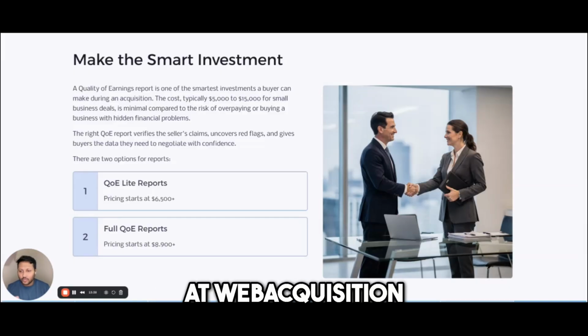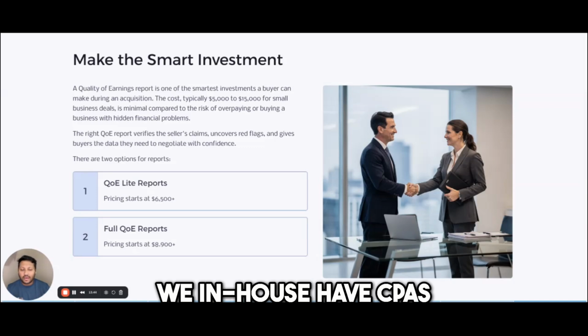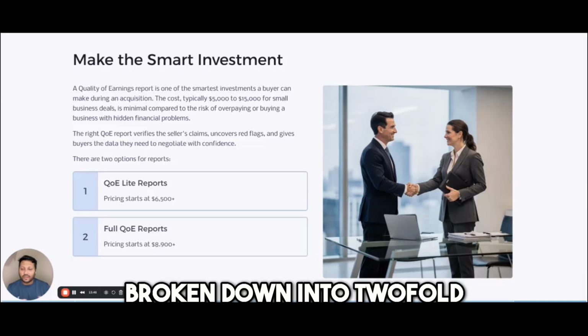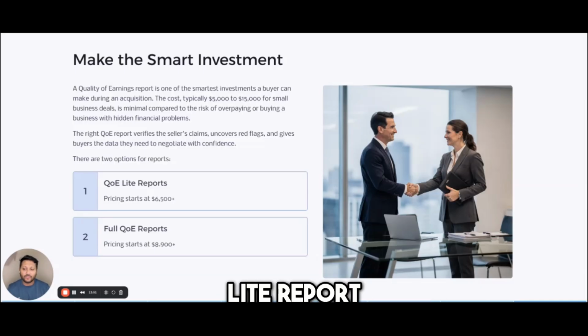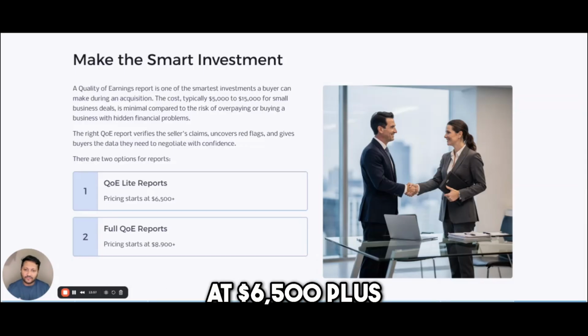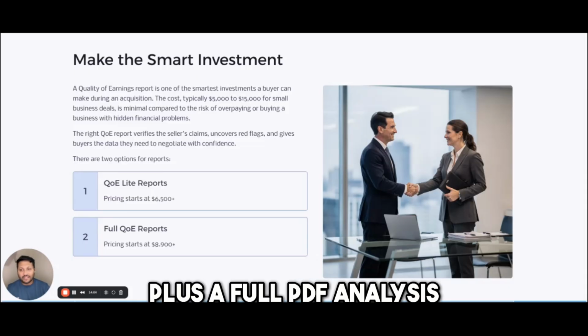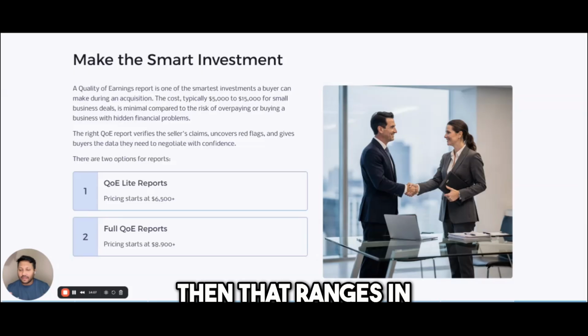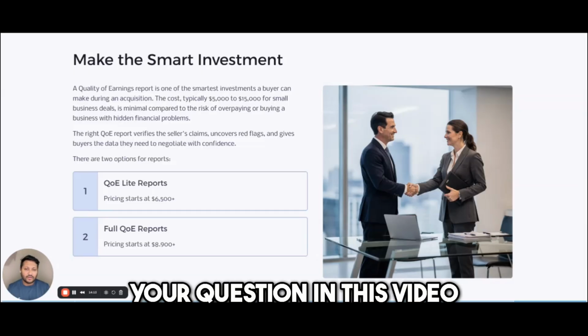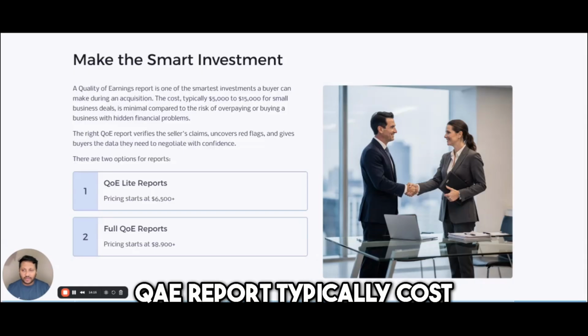So at Web Acquisition, we partner with buyers like you to do these analyses. We have in-house CPAs and M&A advisors, and our costs are essentially broken down into two. One is a QE Lite report, which is an Excel workbook that gives you everything you need, and its pricing starts at $6,500 plus. But if you need a full QAE report, which is a workbook plus a full PDF analysis, which some lenders require, then that ranges in the $9,000 plus. So I hope I answered your question in this video: how much does a QAE report typically cost?